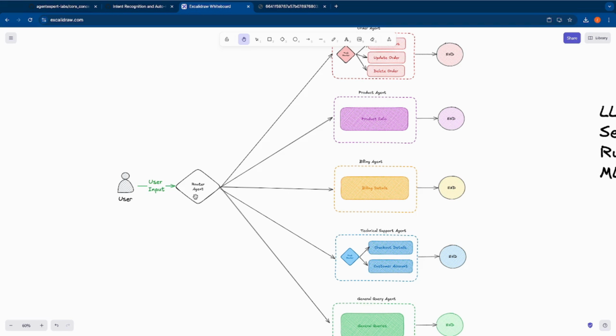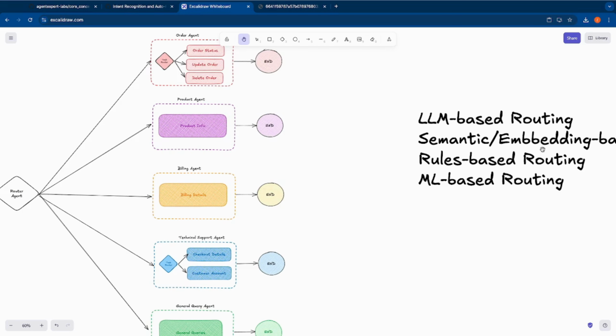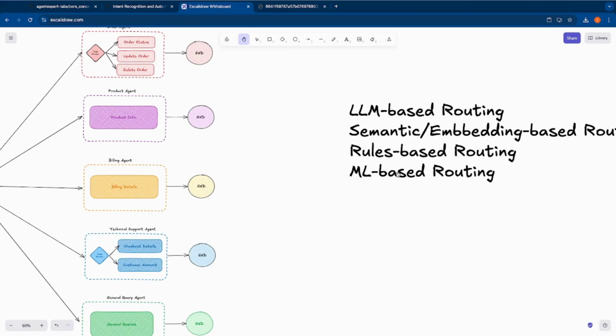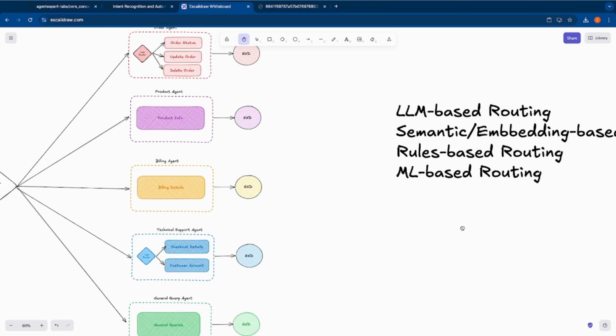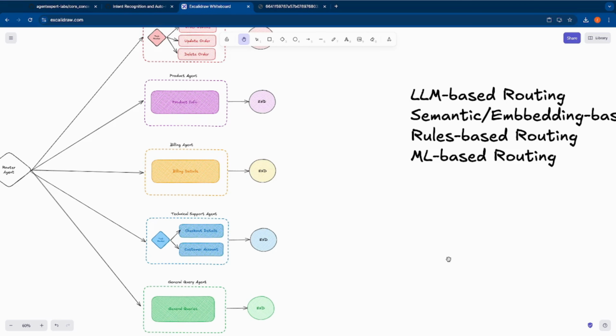Should it be an LLM-based routing system? Should that be a machine learning-based routing system, or should that be a semantic or embedding-based routing system, or should that be a rule-based routing system? When should you pick each one of these, and what is the ideal one in general for you to actually work with? Okay,